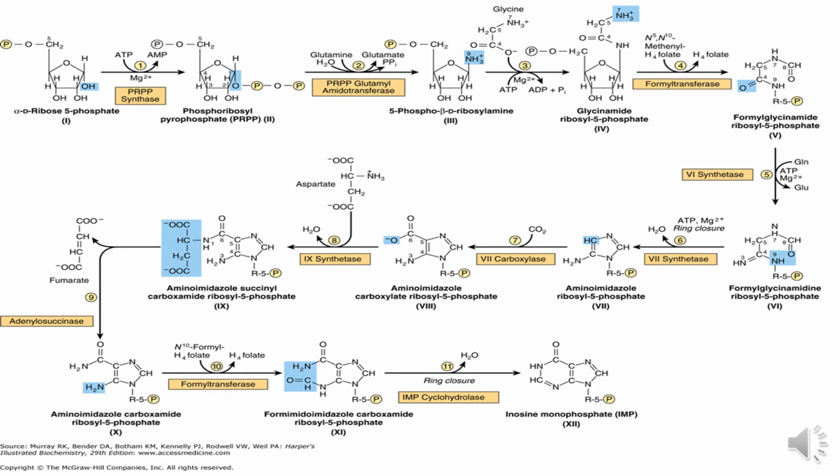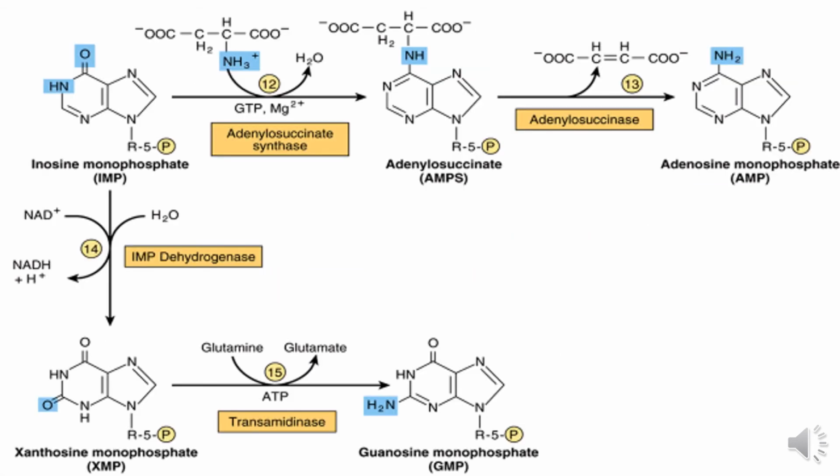This is the linear reaction from ribose to IMP, but now the reaction will be bifurcated and further reactions will form AMP and GMP from IMP. Now inosine monophosphate consists of hypoxanthine, ribose and phosphate.